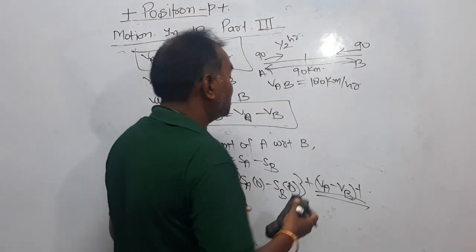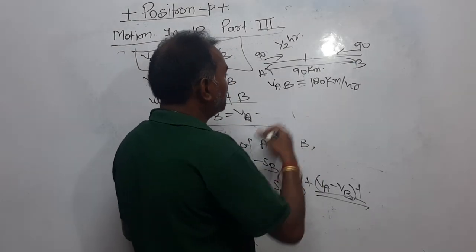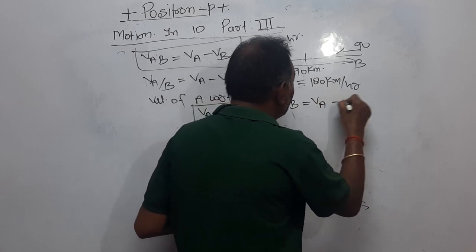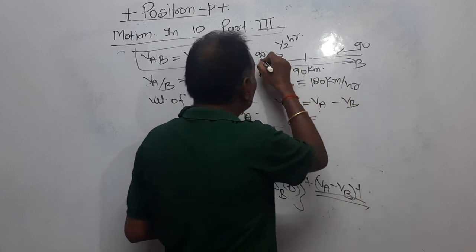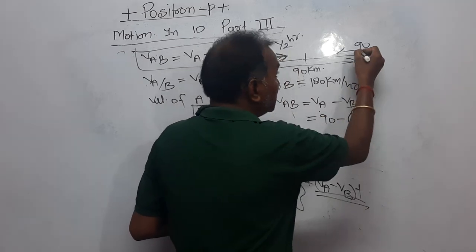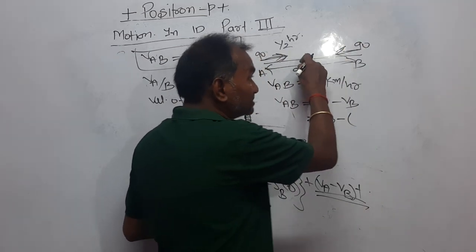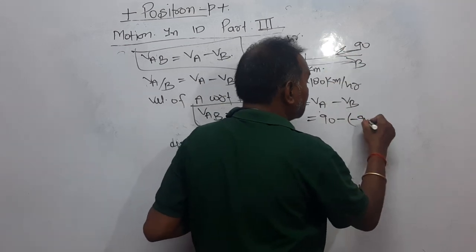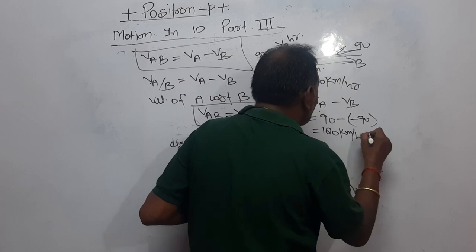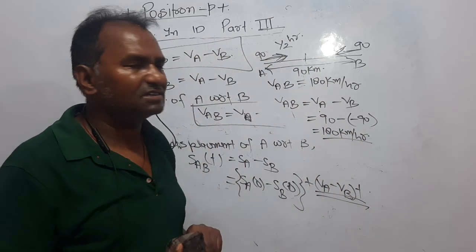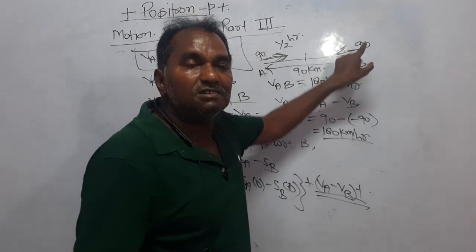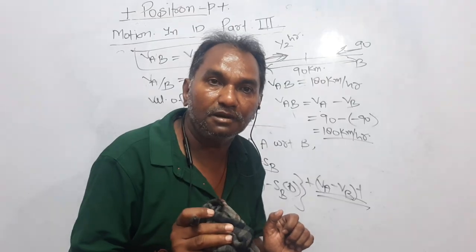Now, dear students, let's apply the relative velocity. VAB is equal to VA minus VB. Look here, VA on this side is 90, minus VB. It is opposite, along the negative x axis, that is why consider it minus 90. So it is 180 kilometers per hour. Dear student, just try to understand this. Now, velocity of this with respect to this is 180 kilometers per hour.